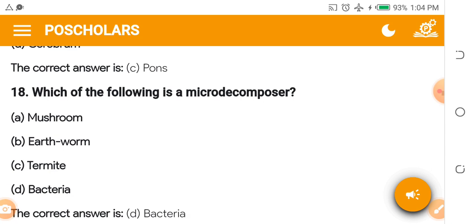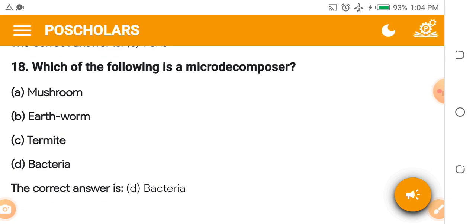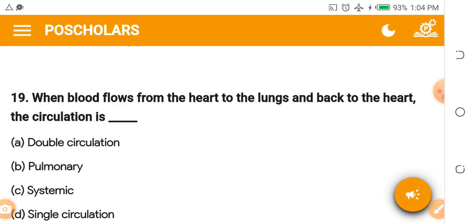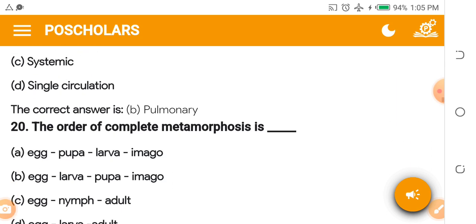Which of the following is a micro decomposer? A. Mushroom. B. Earthworm. C. Termite. D. Bacteria. The answer is bacteria. Of course, you know bacteria decomposes. Okay. When blood flows from the heart to the lungs and back to the heart, the circulation is dash. A. Double circulation. B. Pulmonary circulation. C. Systemic circulation. D. Single circulation. The answer is pulmonary circulation.